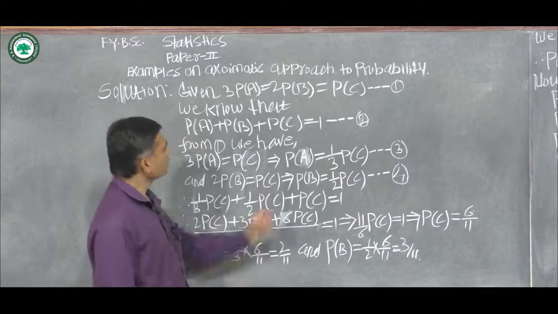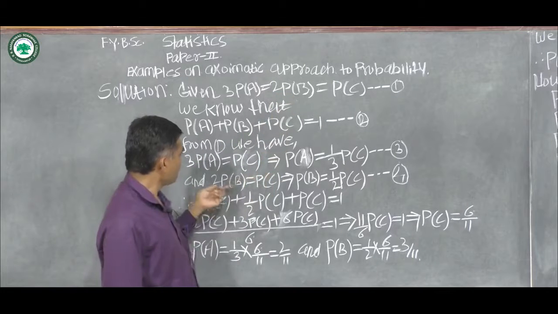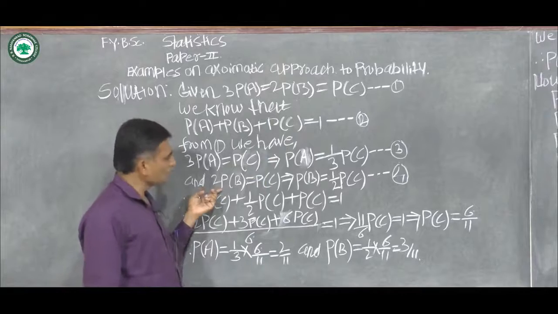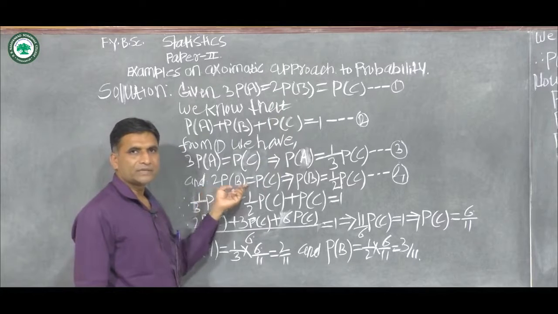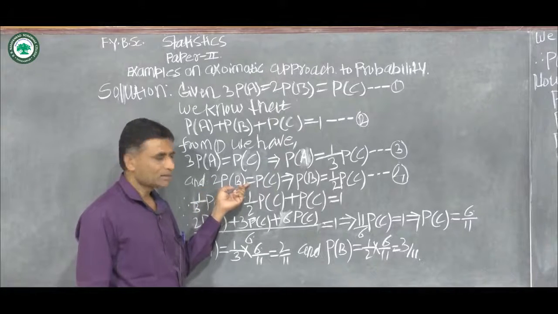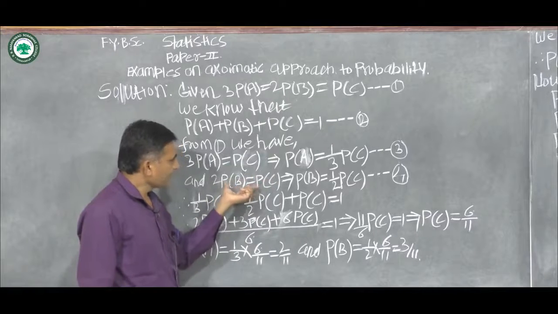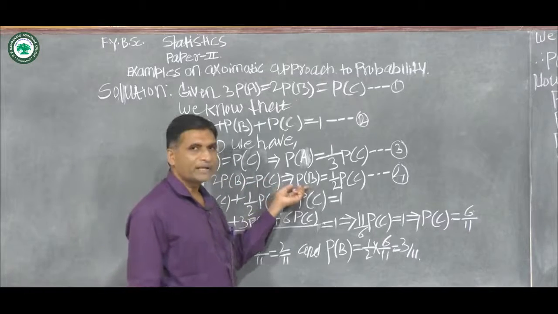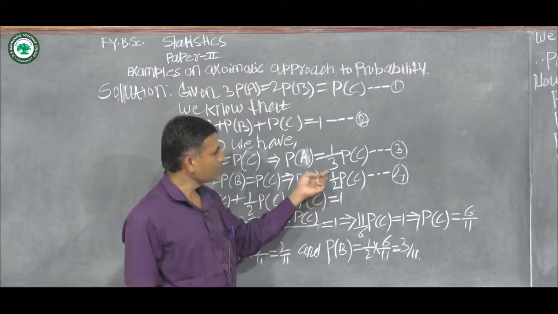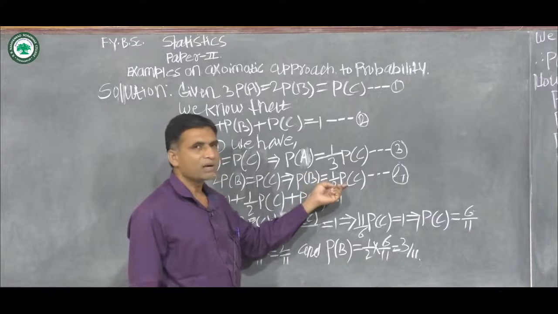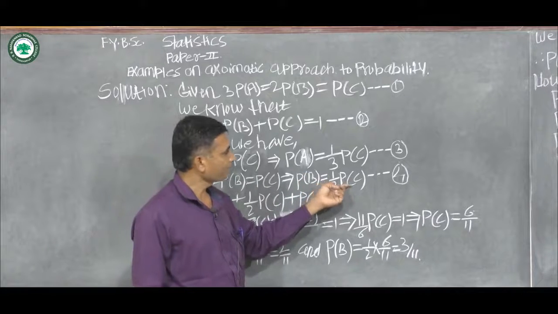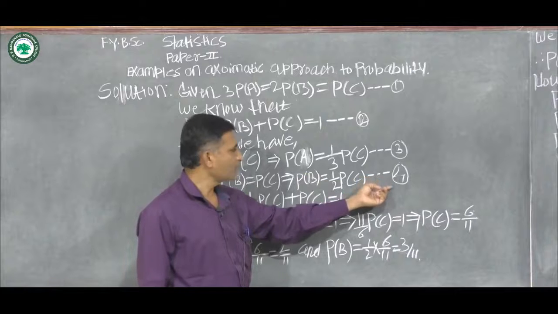Then again from equation 1, we have 2 into probability of B is equal to probability of C. From this we get probability of event B is equal to 1 by 2 into probability of C. This is equation number 4.